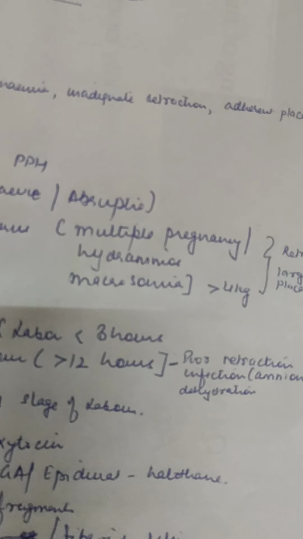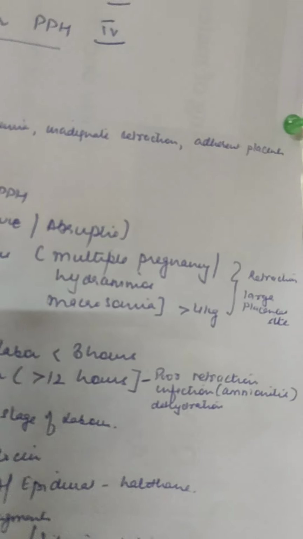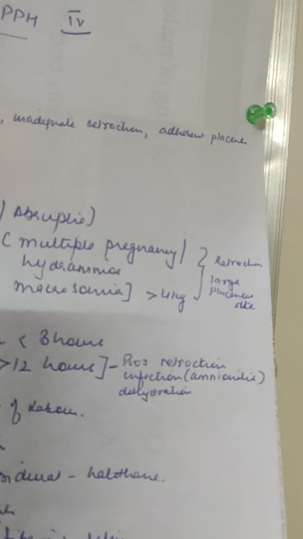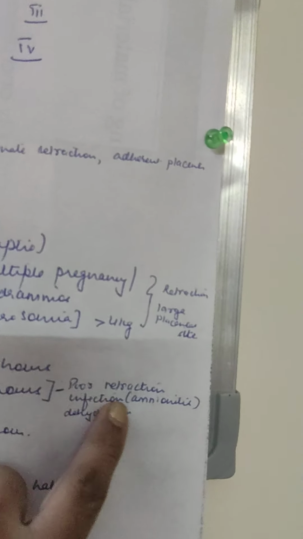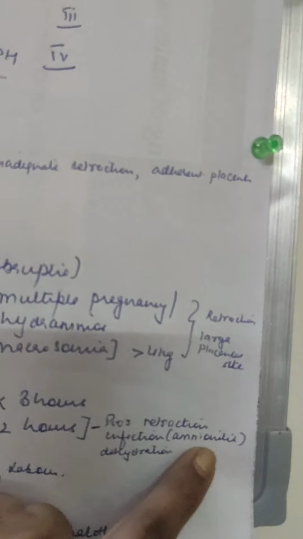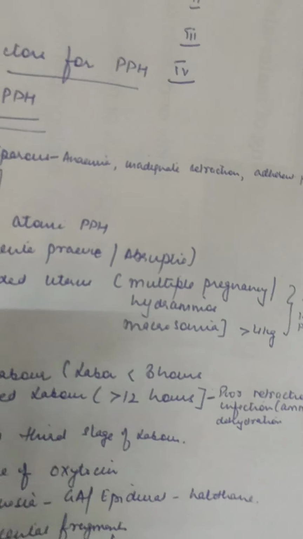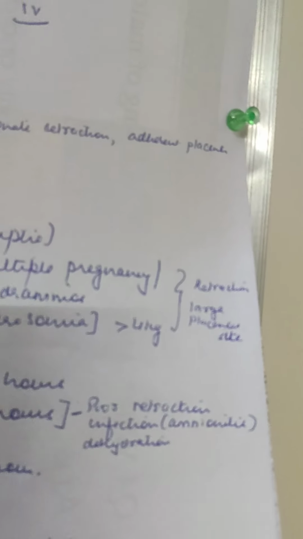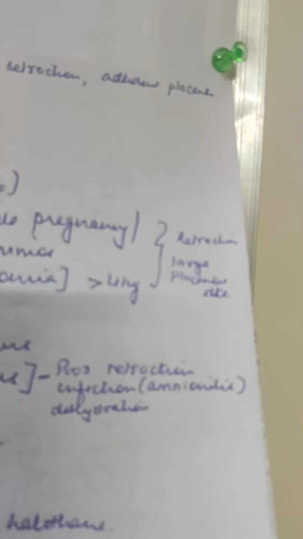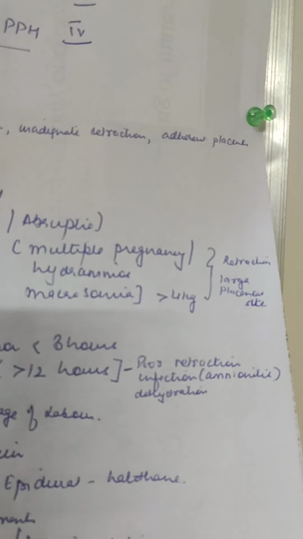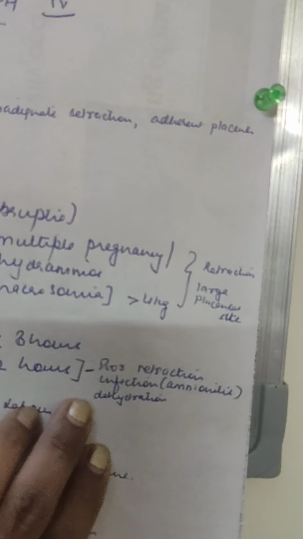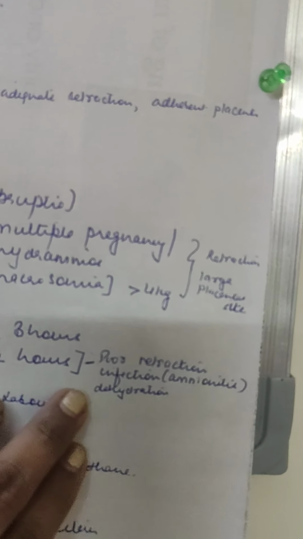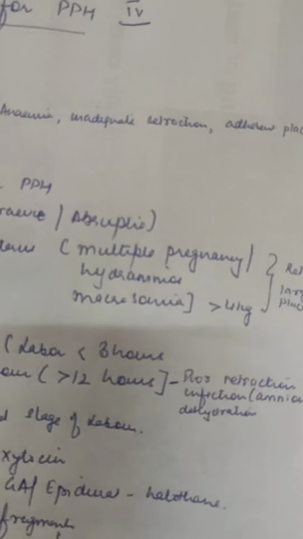If the patient is in labor for a longer time, we will do more examinations. There are more chances of infection. Infection of the fetal membranes is called amnionitis, because the fetal membranes are amnion and chorion, and their infection and inflammation is called chorioamnionitis. So that is a condition which can lead to improper retraction of the muscle fibers and so atonicity.